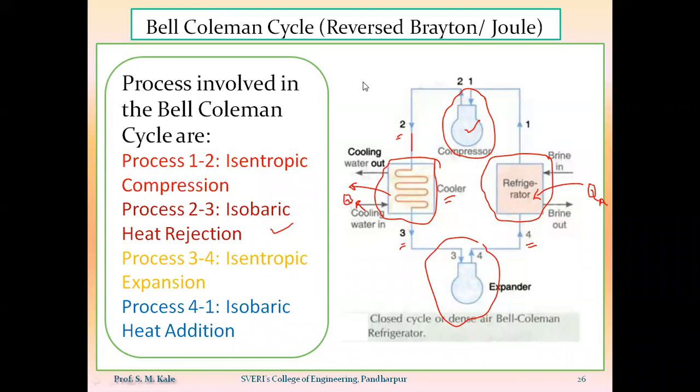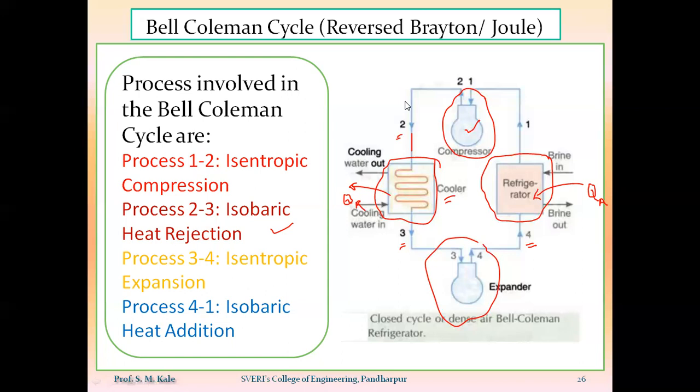Okay. So now related to this Bell-Coleman cycle, we have to analyze it like our reverse Carnot cycle. Sorry, we have to draw the PV and TS diagram for the Bell-Coleman cycle, and based on that PV and TS diagram, we have to calculate the COP of this Bell-Coleman cycle also.